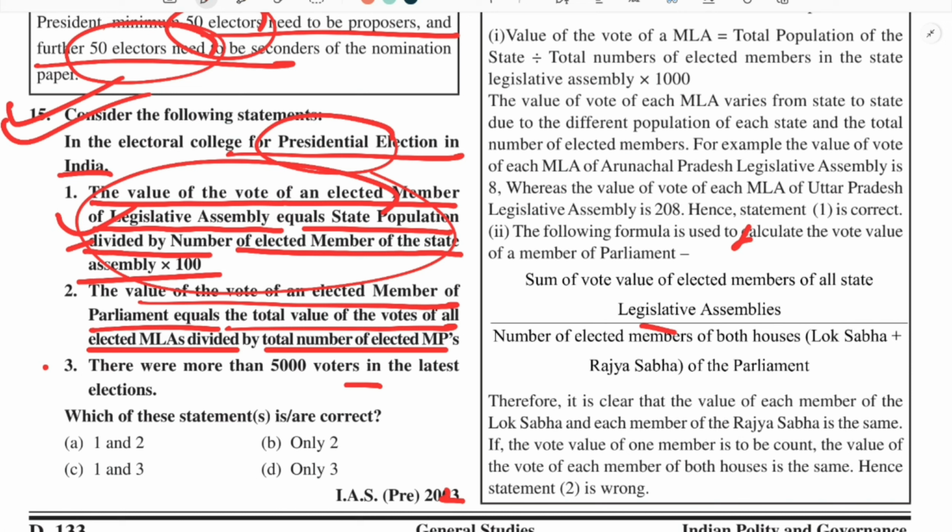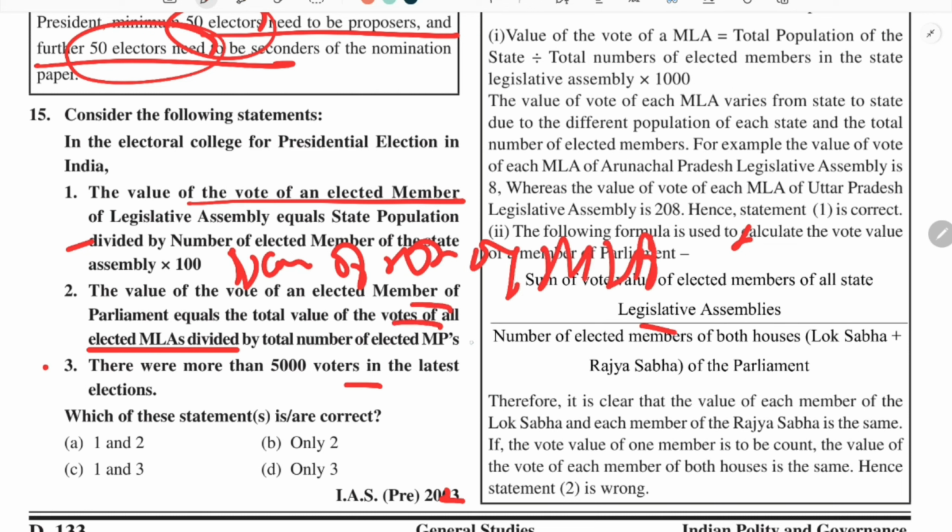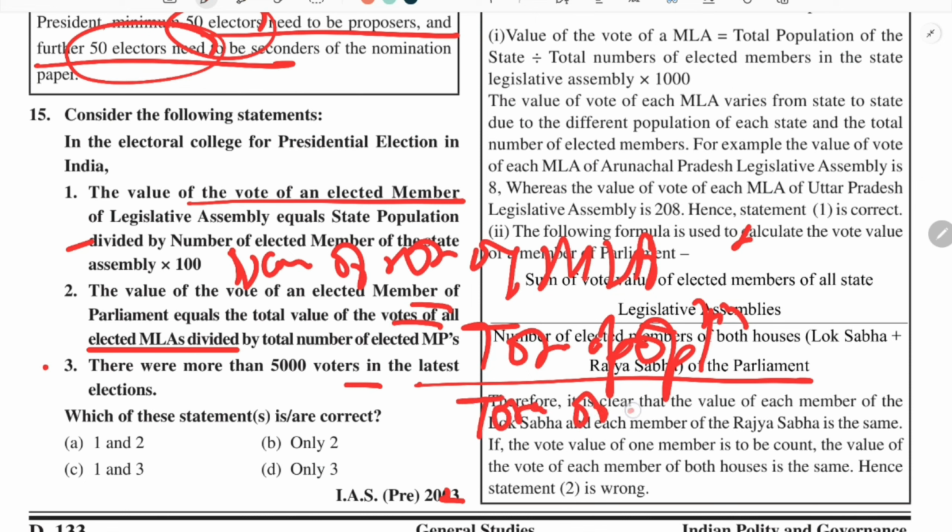So the state has also been given a crucial role in the election of the president. How is the vote of an MLA calculated? The value of the vote of an MLA is calculated through the total population of that state divided by the total number of elected members of legislative assembly.